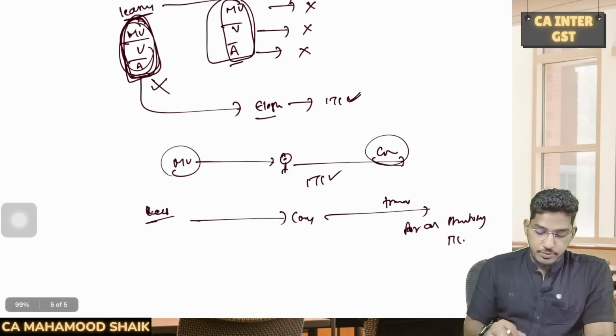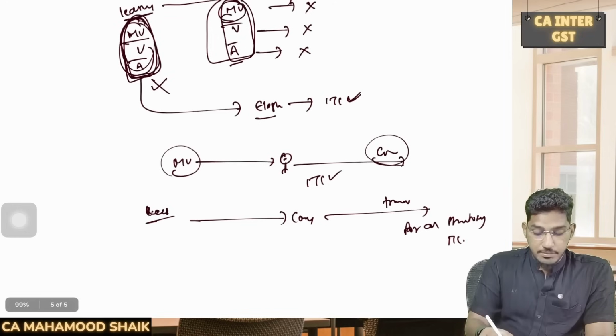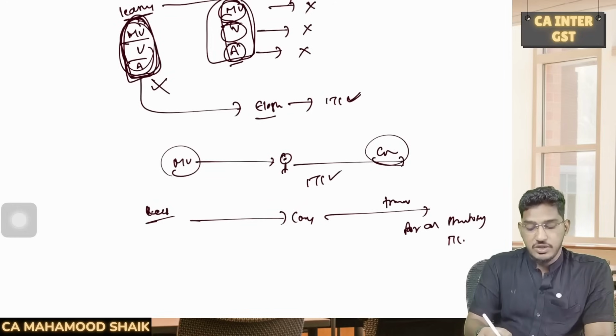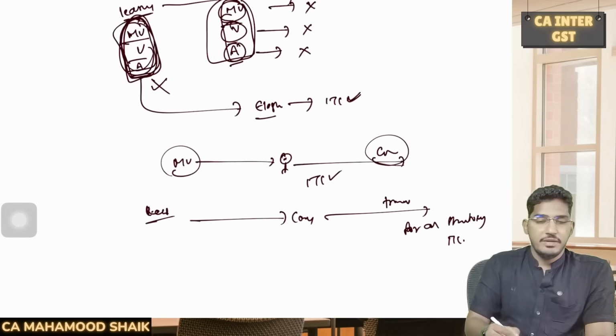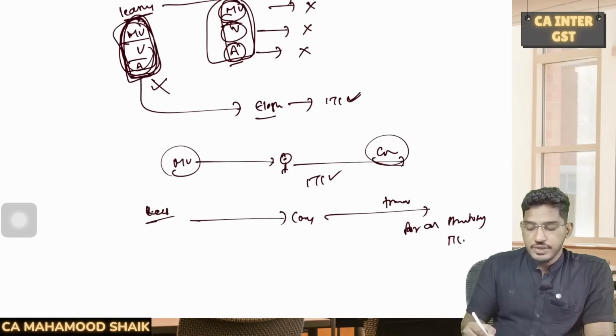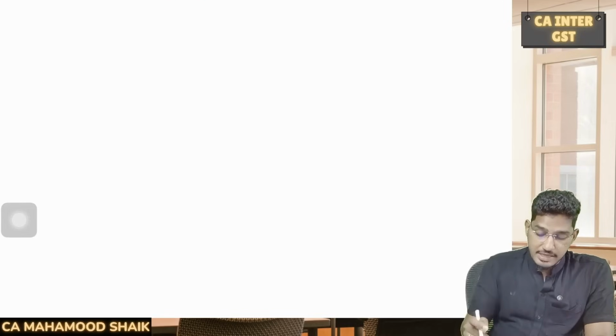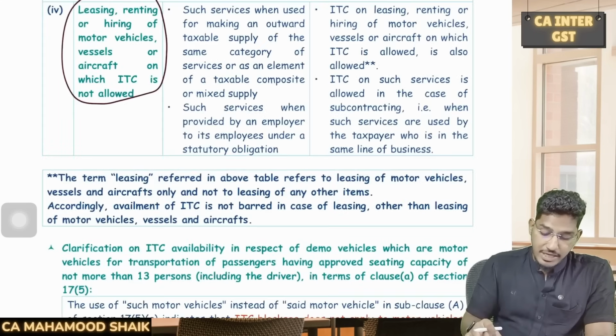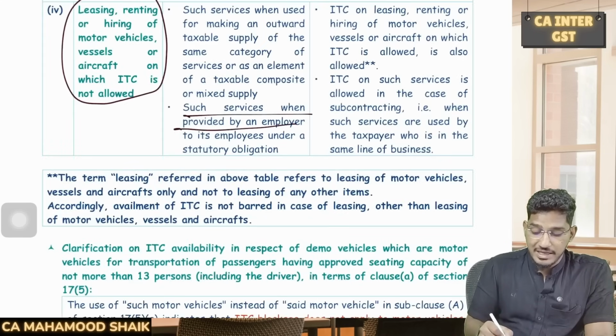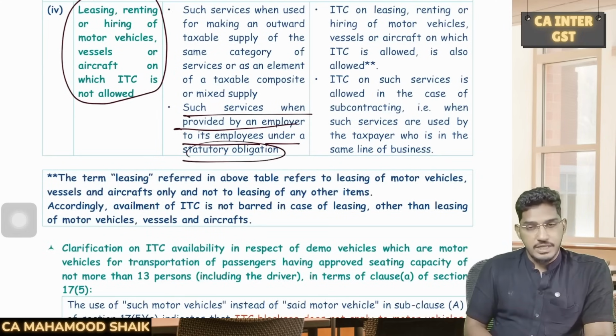So simply, if you are eligible to claim input tax credit on purchase of a motor vehicle, vessel or aircraft, then on leasing also you will be able to avail the input tax credit. Or if you are in the same line of business, then also you can avail input tax credit. Or if an entity is hiring it to provide transportation services to its employees, such services, when provided by an employer to its employee under a statutory obligation, then also they can enjoy input tax credit.